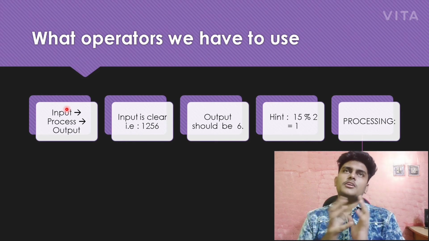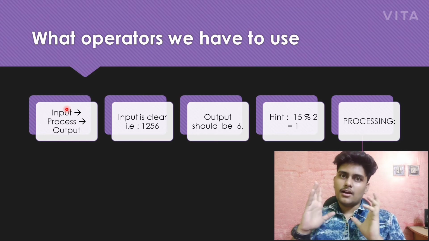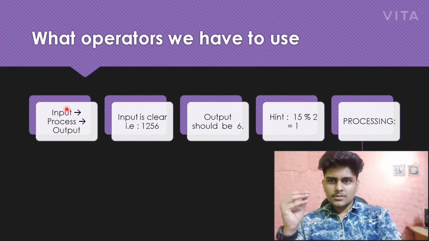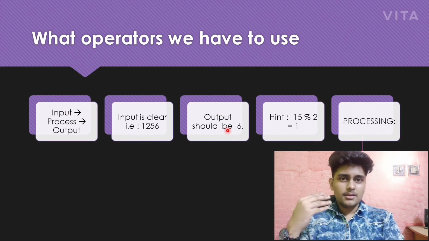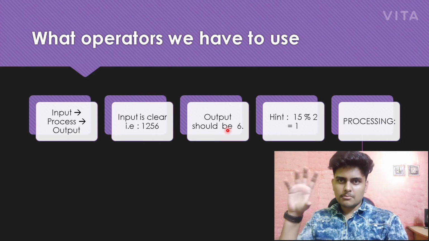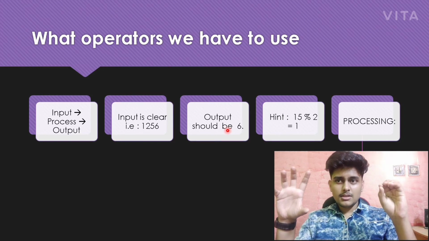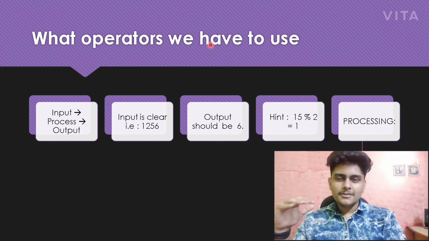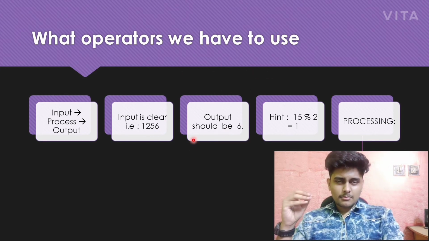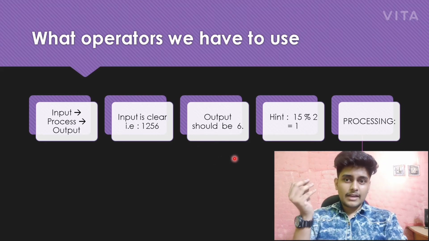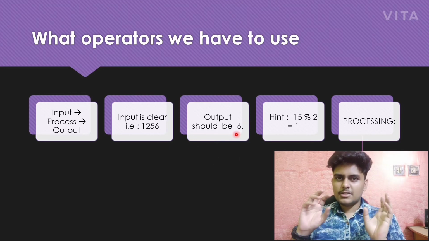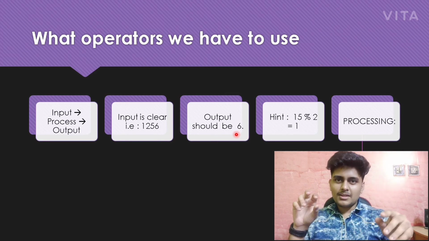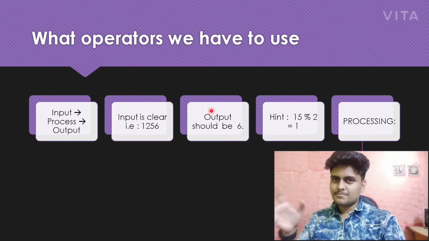So what operation can we do with this? When the operation comes to mind, we go to the next part, that is output. What operation must we do so that the output should be 6? That's the main thing. What operation should be done so that we get output as 6, because we have to print just the last digit of that number. We can directly print 6, but that's not the logic.